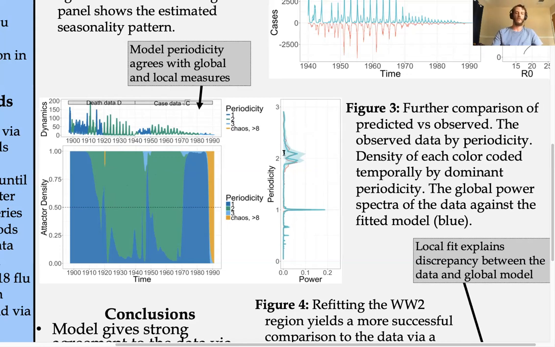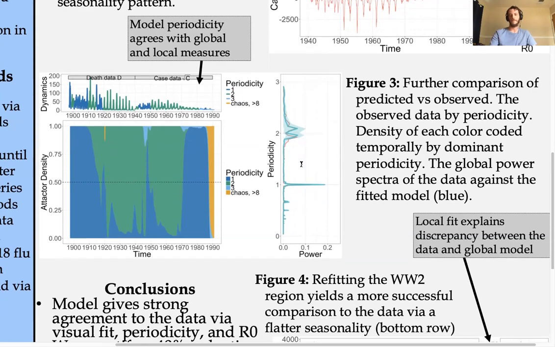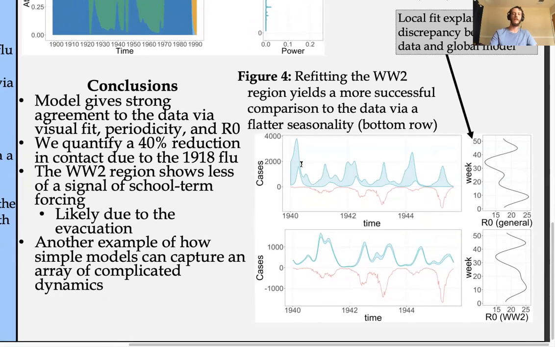If we look at global power spectra, we generally see strong agreement with peaks at 1 and 2 years. But one thing we notice if we zoom in is that in the World War II era, we didn't really have a great match between data and model. This top panel is just zoomed in from what you've seen in figure 2. But if we just fit the 6-year chunk for World War II, we actually see a much better fit to the data. And as a consequence, we see much flatter seasonality. You still have these peaks related to school term, but they're much flatter.